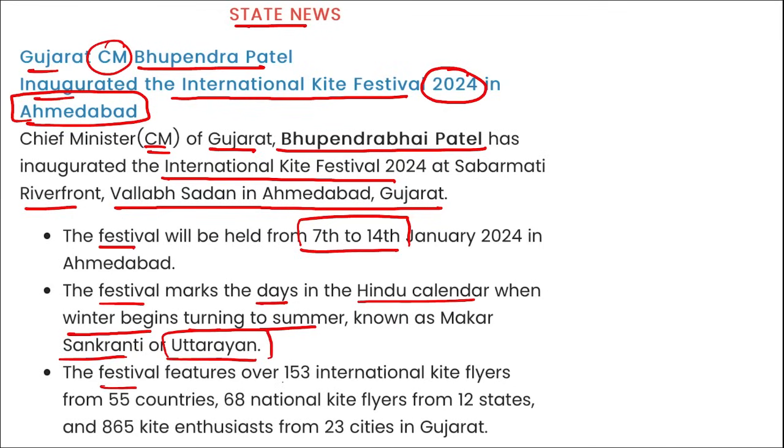This festival features over 153 international kite flyers from 55 countries, 68 national kite flyers from 12 states, and 865 kite enthusiasts from 23 cities in Gujarat. Just remember, this International Kite Festival was inaugurated in Ahmedabad, Gujarat, recently by Gujarat's Chief Minister Bhupendra Patel.